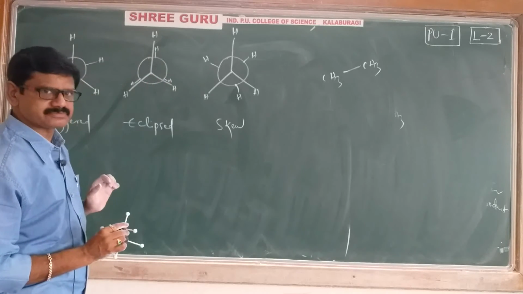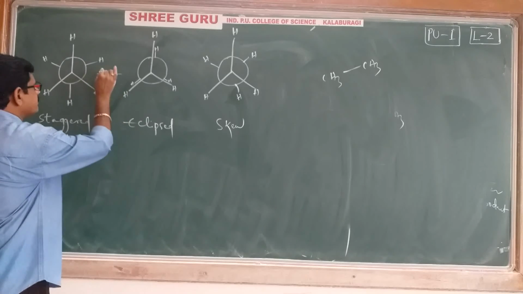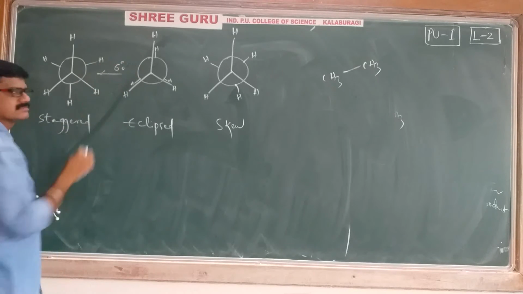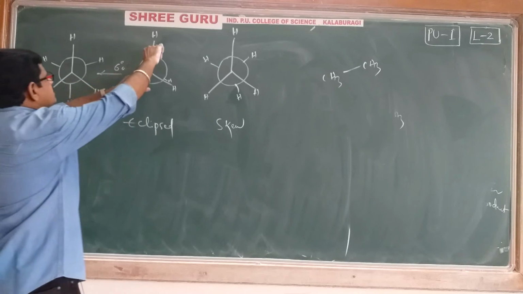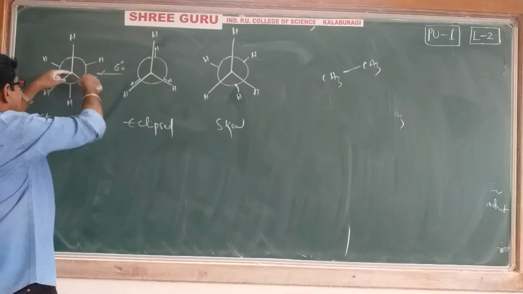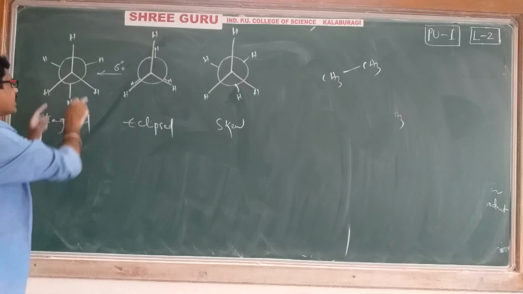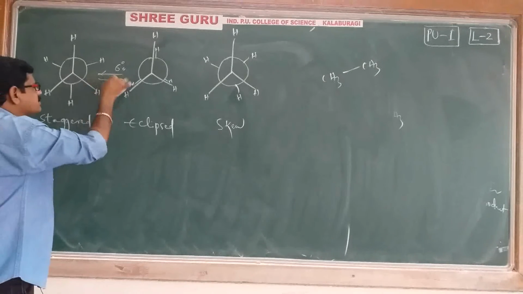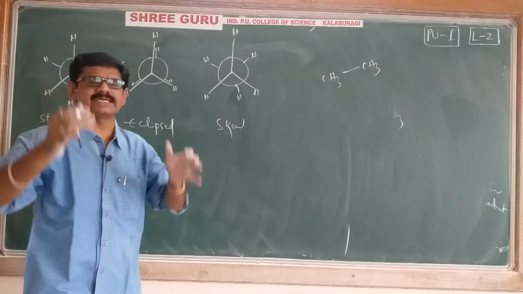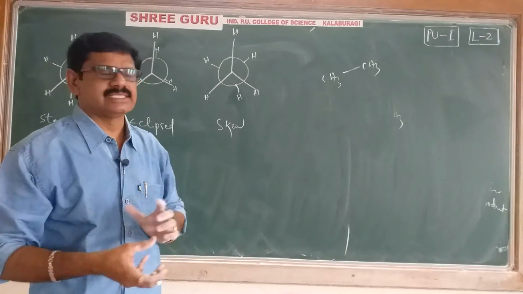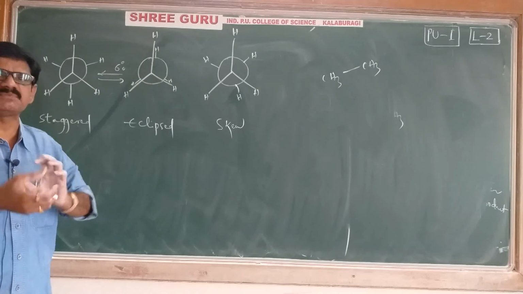If you rotate this eclipsed form 60 degrees, you will get a staggered form. In the staggered form, this hydrogen is coming here, this hydrogen is coming here, and so on. This is the staggered form. If you rotate the staggered form 60 degrees again, you will get back the eclipsed form. Eclipsed to staggered, staggered to eclipsed, it is 100% possible. We can rotate, and that's why these isomers are also called rotamers, because rotation is possible.